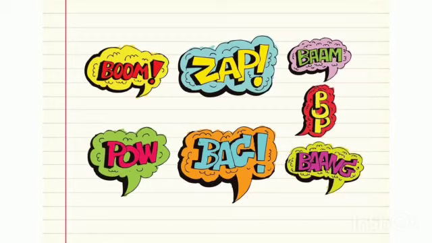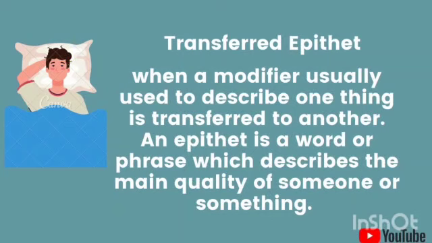So now let's go to the next one, and that is transferred epithet. When I say transferred epithet, what I mean is when a modifier usually used to describe one thing is being transferred to another one. That is what a transferred epithet is. Now, what is an epithet, you must be wondering? An epithet is simply a word or a phrase which describes the main quality, either of a person or of a thing. So I hope you're clear with the word epithet and also with transferred epithet.